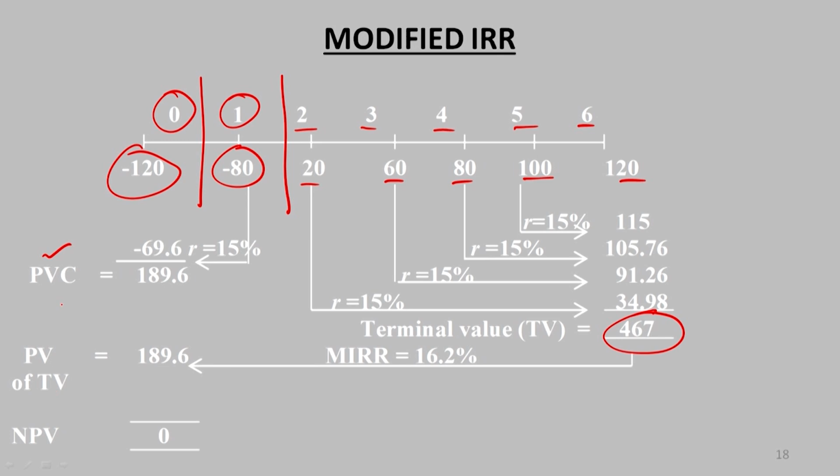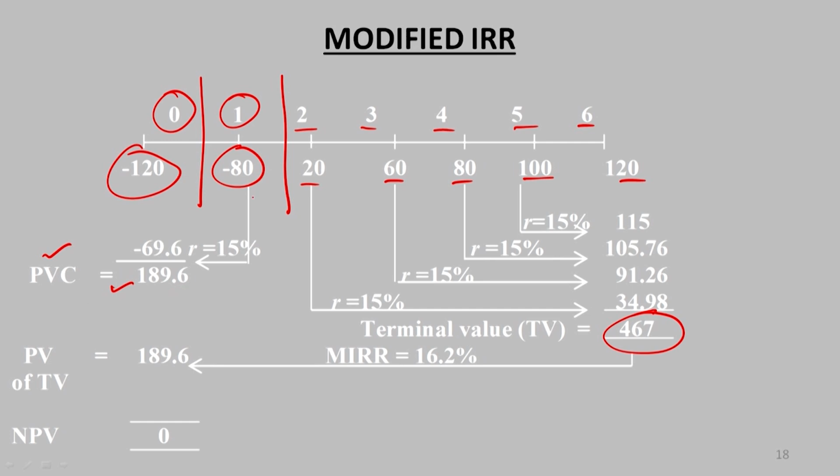So, first we calculated the present value of the cost, and that present value of the cost became 189.6. What we have done is we have taken the 120 as 120 for calculating the present value of the cost, but the remaining is the 80. If you discount this 80 at the rate of 15% for a period of 1 year, this amount becomes 69.6. So, 120 plus 69.6 becomes 189.6.